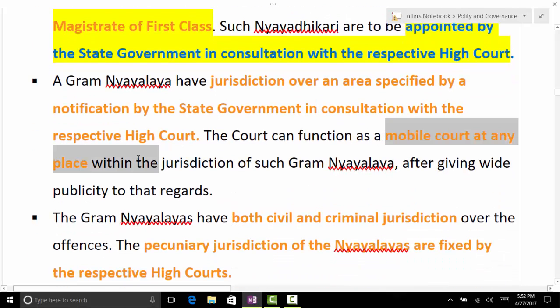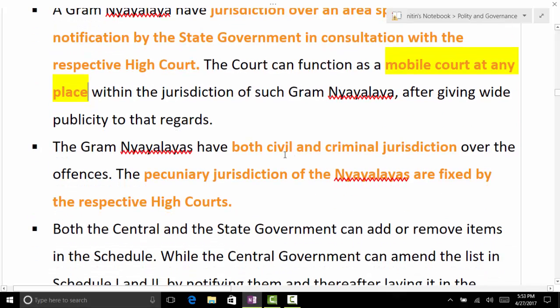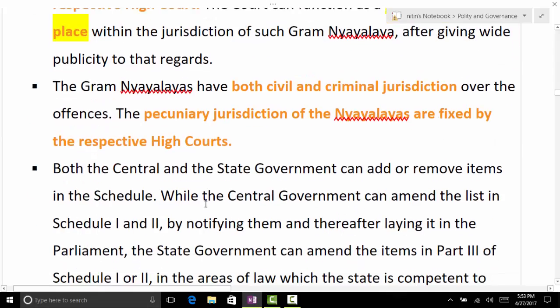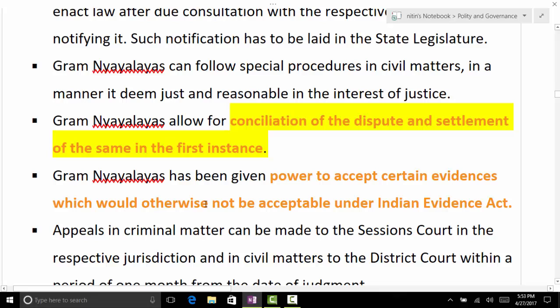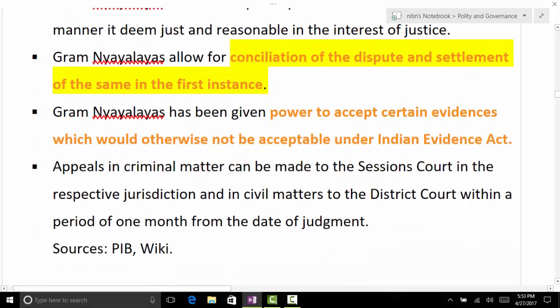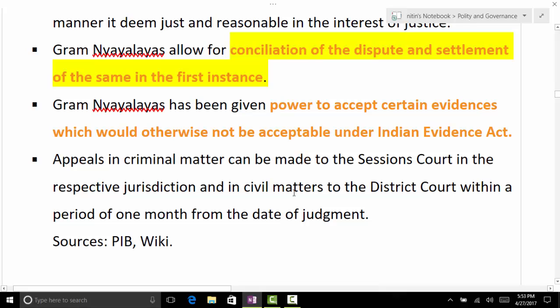In a mobile court, it can go anywhere. So whenever it goes anywhere, the court itself takes place there. Both civil and criminal jurisdiction. It allows for conciliation of dispute and settlement of the same in the first instance. Appeals in criminal matters can be made to session courts in the respective jurisdiction and civil matters to district courts within a period of 1 month from date of judgment.